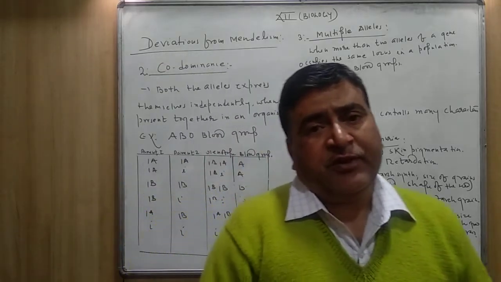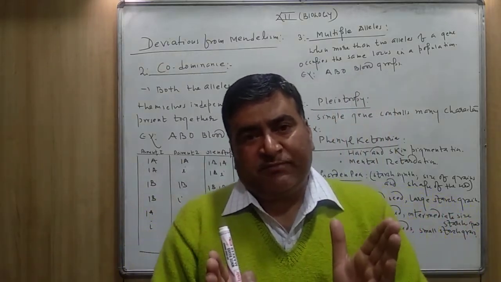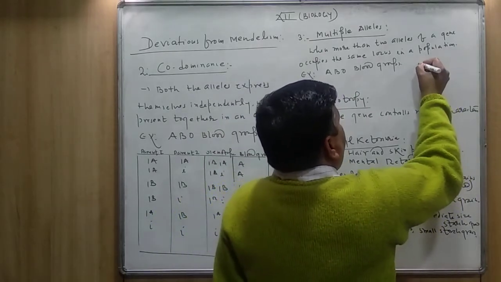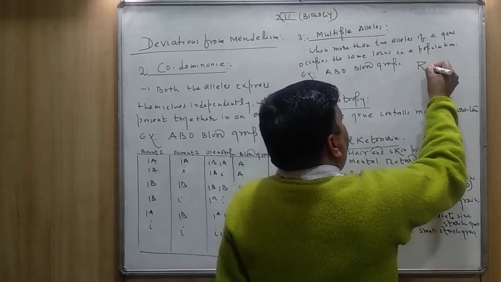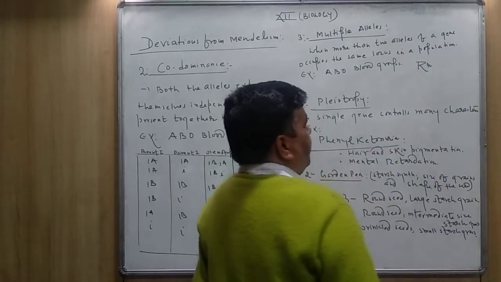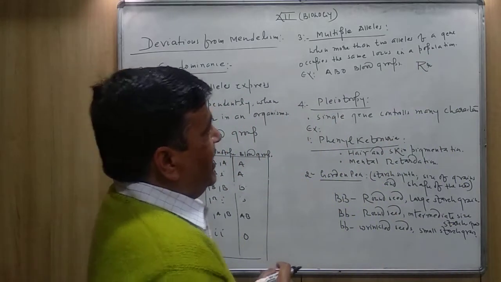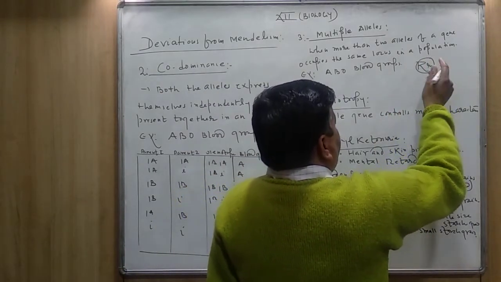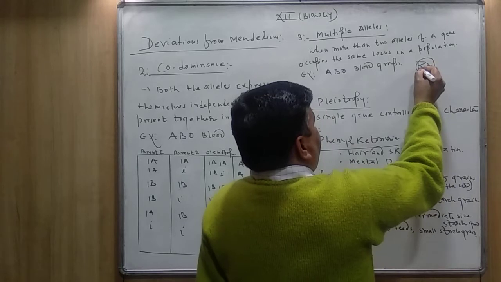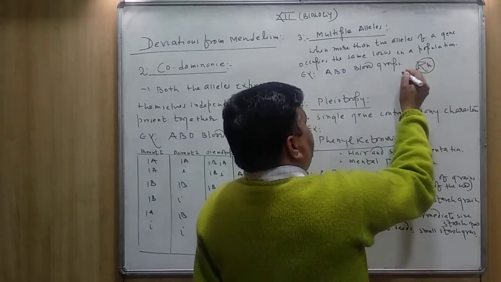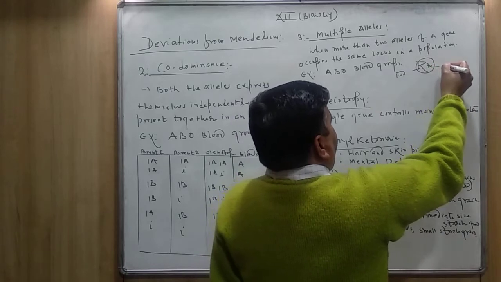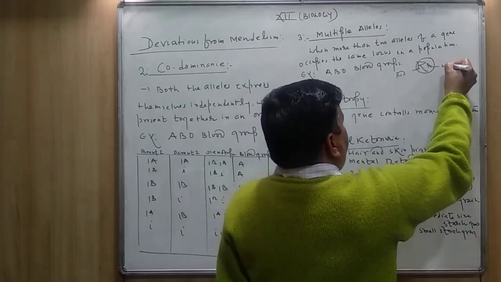It means when two alleles are present, for example, suppose capital R and small r, for the character of color, the capital R is responsible for red color, the small r is responsible for white color.